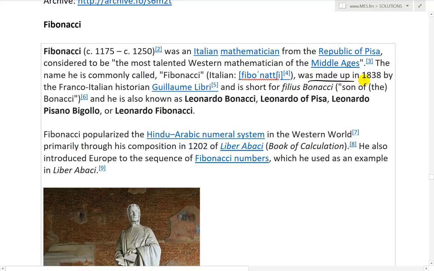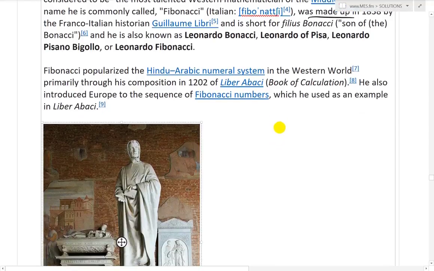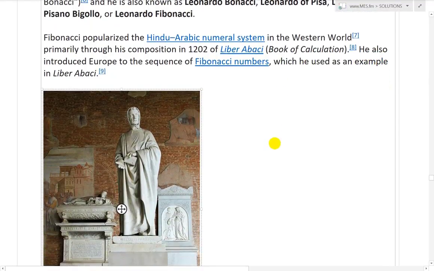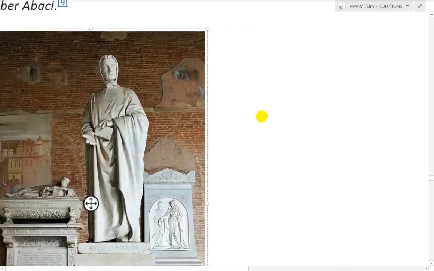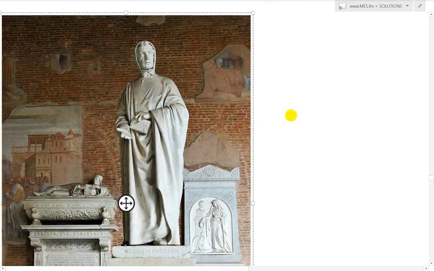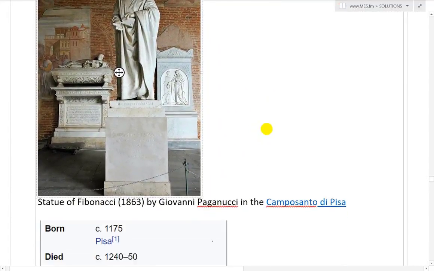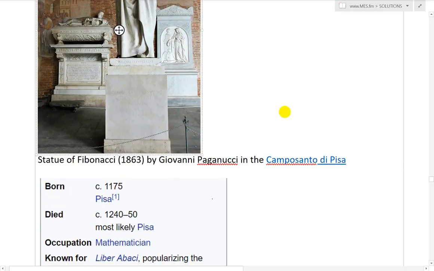Very interesting. But going further, Fibonacci popularized the Hindu-Arabic numeral system in the Western world, primarily through his composition in 1202 of Liber Abaci, Book of Calculation. He also introduced Europe to the sequence of Fibonacci numbers, which he used as an example in Liber Abaci. Here's a statue of him, zoom in there, a very interesting statue of Fibonacci. He's got a pretty nice robe. Statue of Fibonacci, 1863, by Giovanni Paganucci.